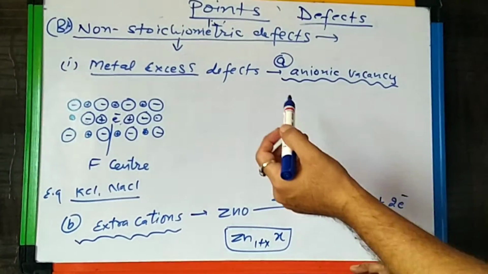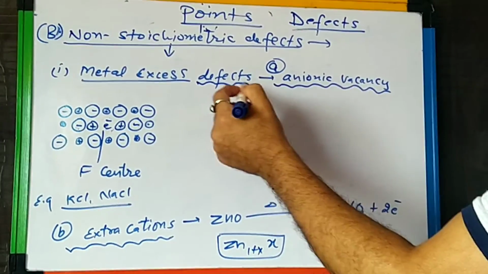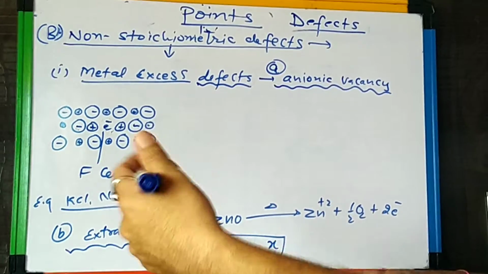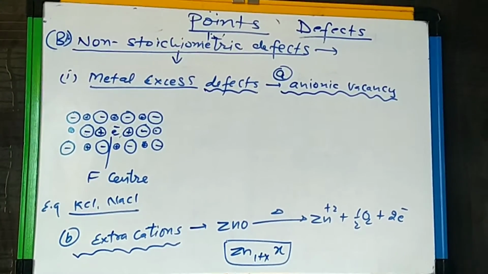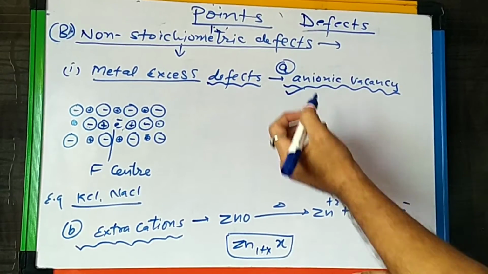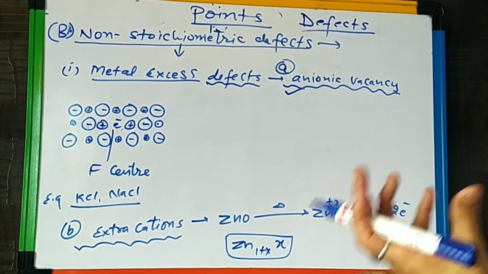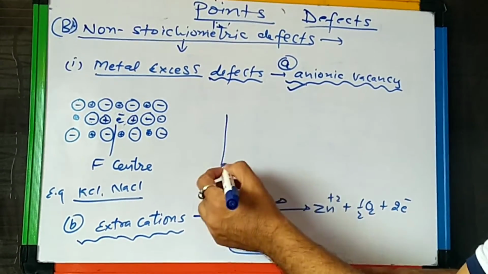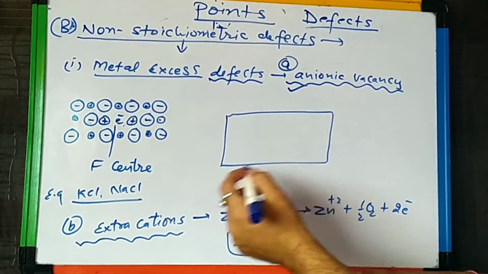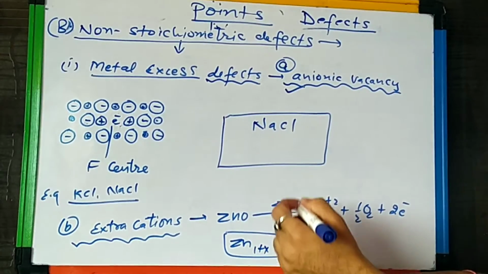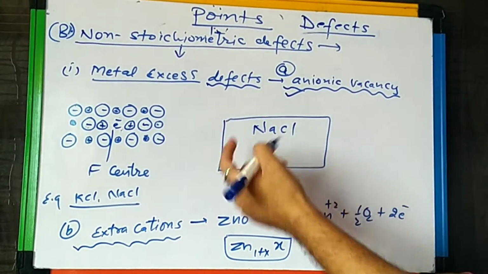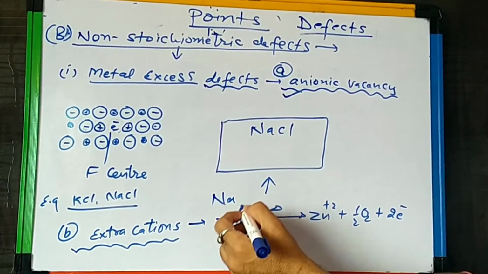First, either by an anionic vacancy or due to some extra cations in the crystal lattice. In the metal excess defect, the metal is in excess amount, so it is a non-stoichiometric defect, and here an anionic vacancy is created. See how this happens. Suppose we take the example of NaCl, and this NaCl crystal is heated in the vapor of Na.